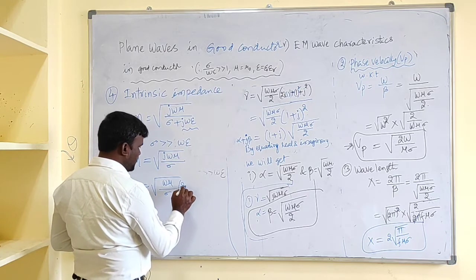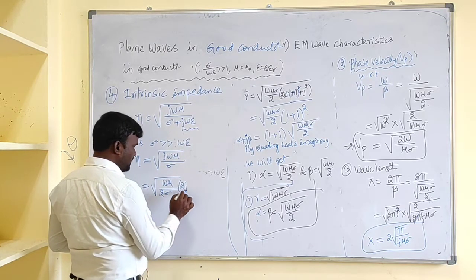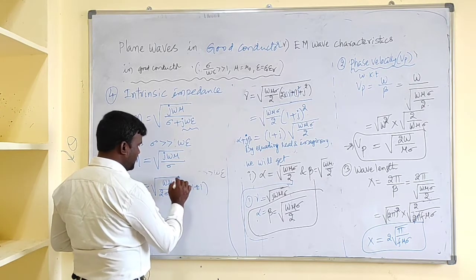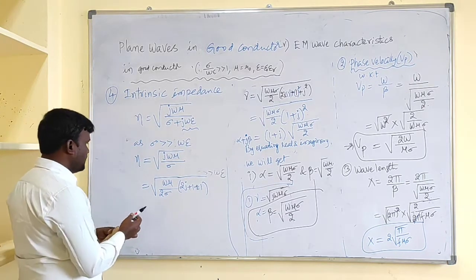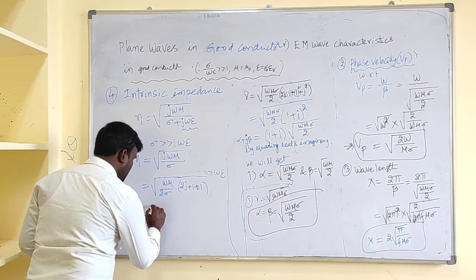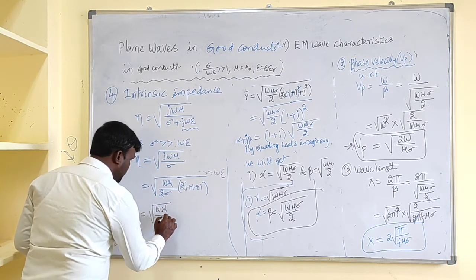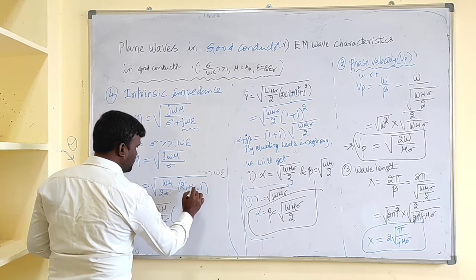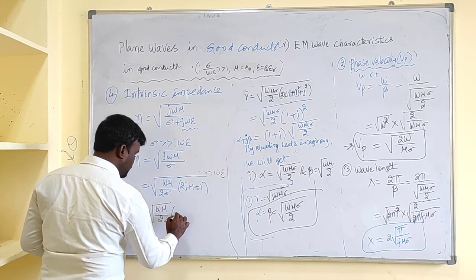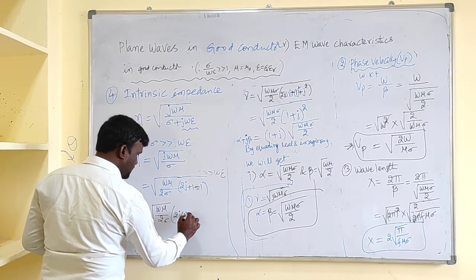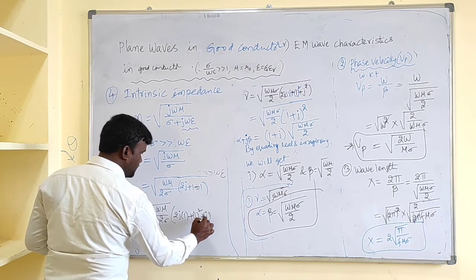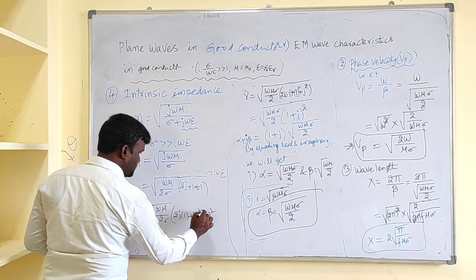Here j multiply and divide with 2, so that is 2 sigma, and add and subtract plus 1 and minus 1. Finally it is in the form of omega mu by 2 sigma into 2j plus 1 minus 1. We can write this as 2j plus 1, that means 1 square, and minus 1 can be written as j square.